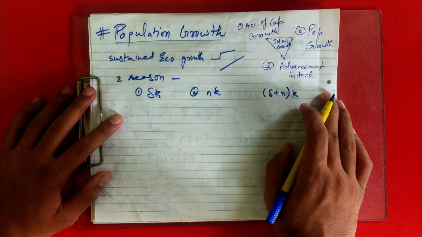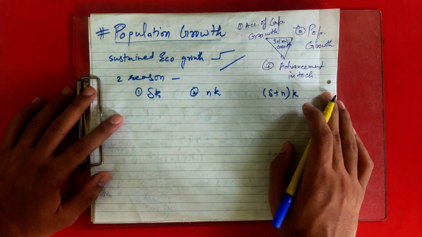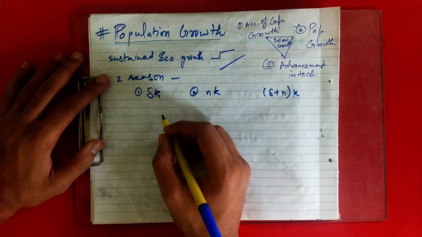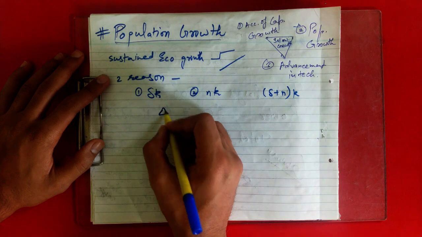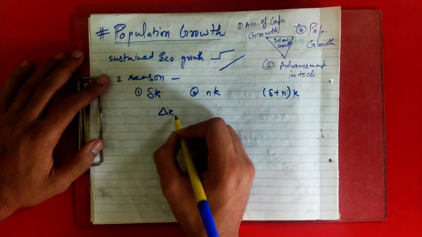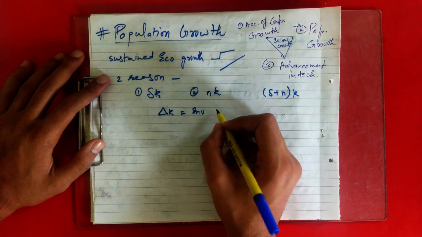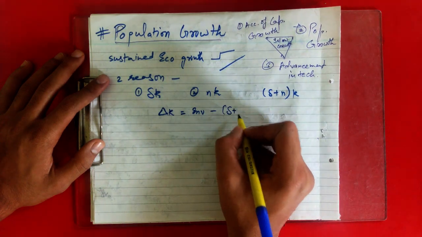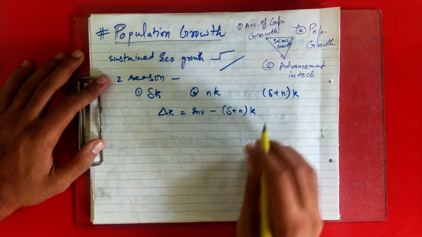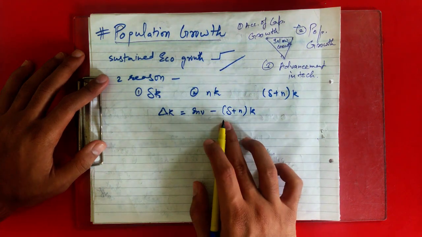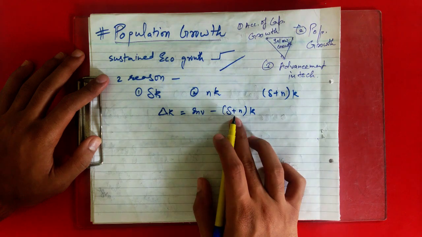That is your investment. So now you can modify your delta k function: change in capital stock per worker is equal to investment minus (delta plus n) k. Earlier it was only delta k because we had not considered the population growth, but now population growth has been added, so it will be this.